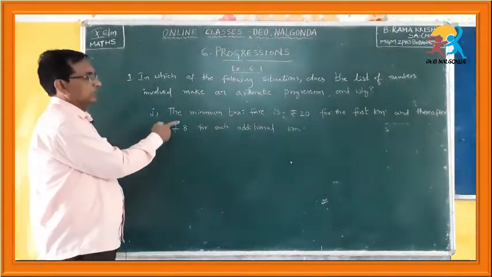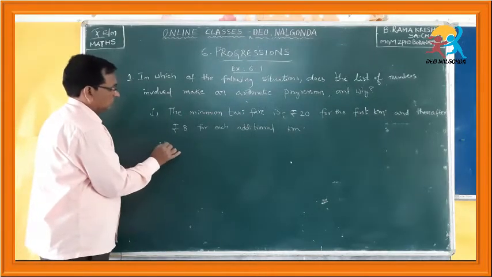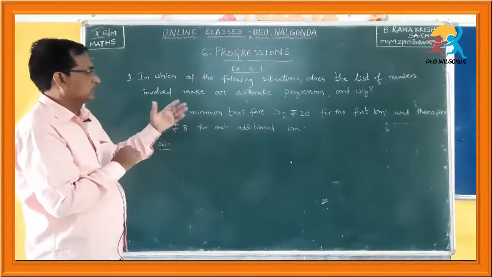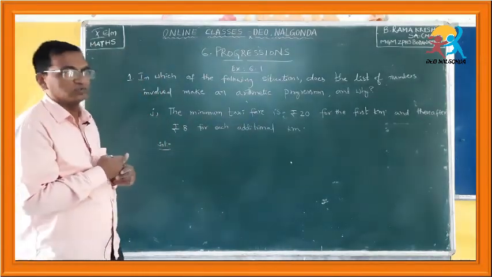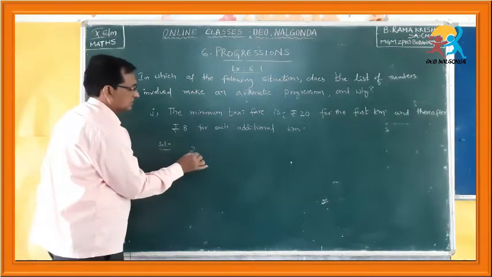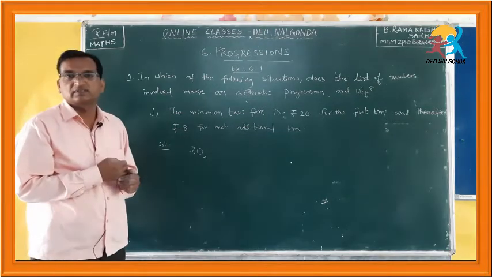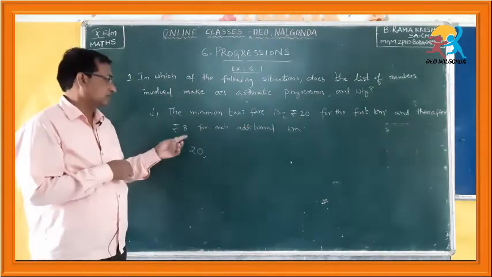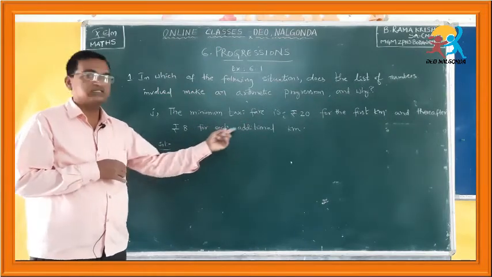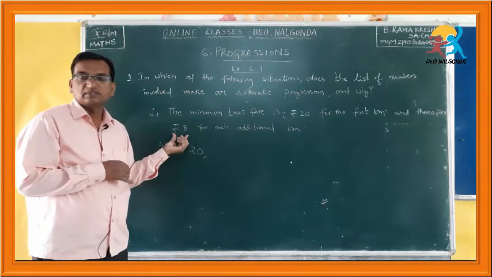Okay, let me write down the list of numbers for this. What is the meaning? What is given here? First, 20 rupees is the fare for the first kilometer. Thereafterwards, for each additional kilometer, you have to pay 8 rupees.